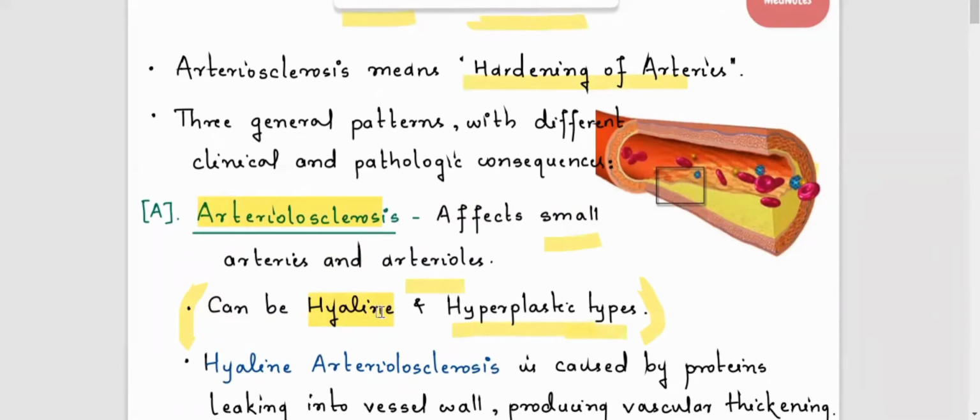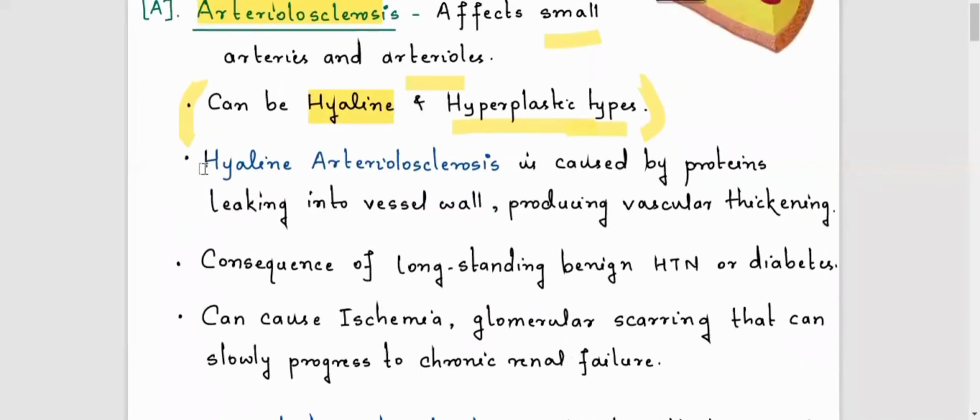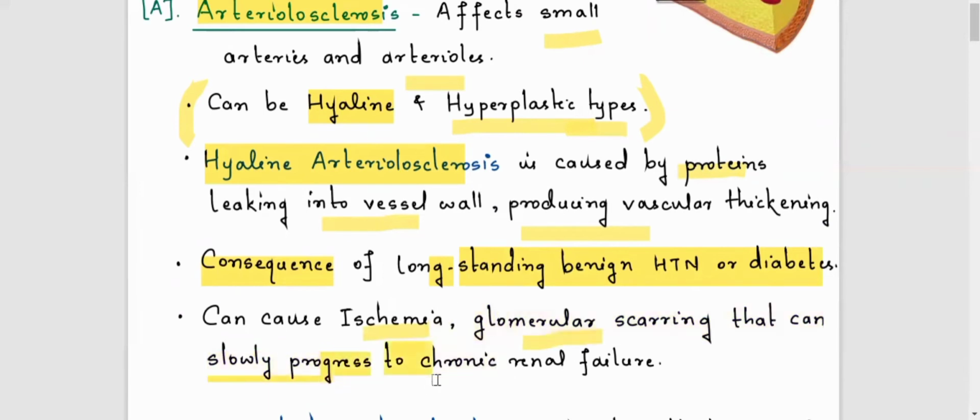Now we are discussing hyaline. What is hyaline arteriosclerosis? It is mainly caused by protein leaking into the vessel wall, which produces vascular thickening. The main causes are long-standing benign hypertension or diabetes. It can cause ischemia and glomerular scarring that may lead to chronic renal failure.